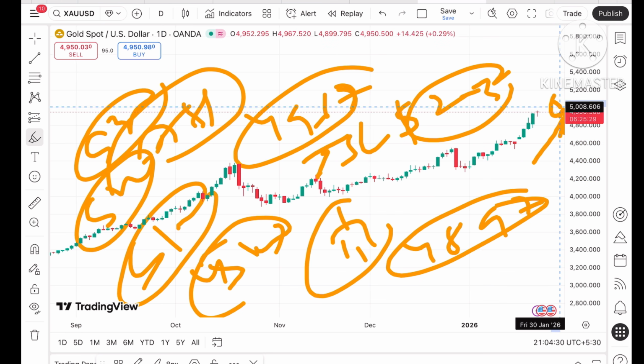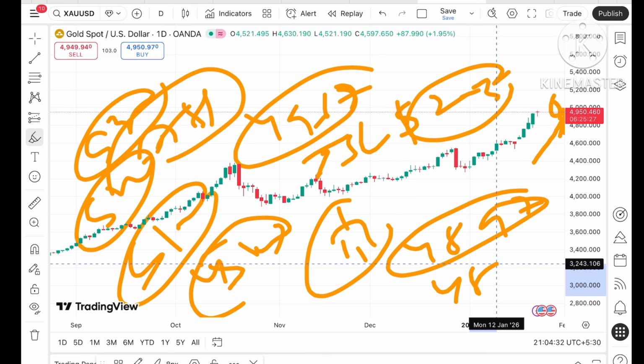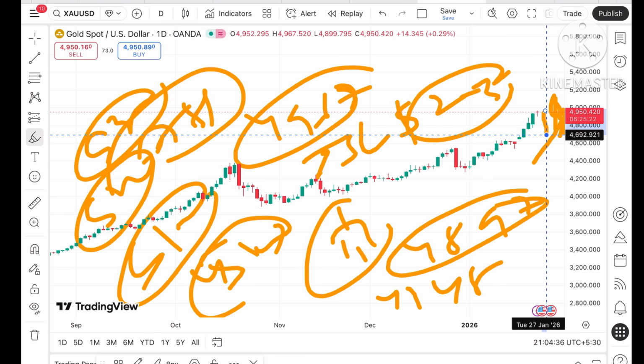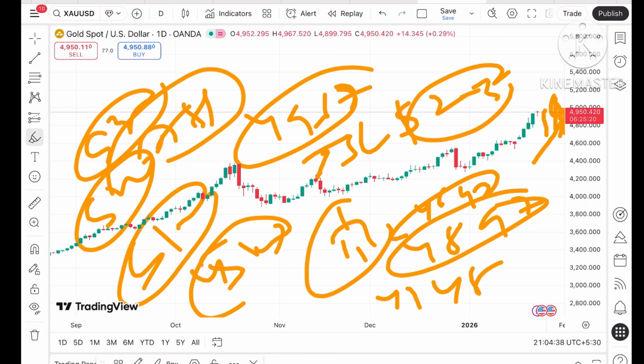But suppose it starts coming down and falls below a level of 48.74, we can see it can come down towards a level of 47.57, and from there to a level of 46.92. Once the price falls below that particular level, there is a chance of going towards 46.34, to a level of 45.58, and then a further fall can be seen.